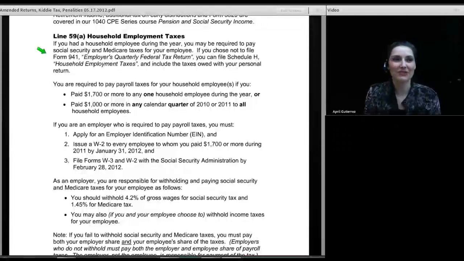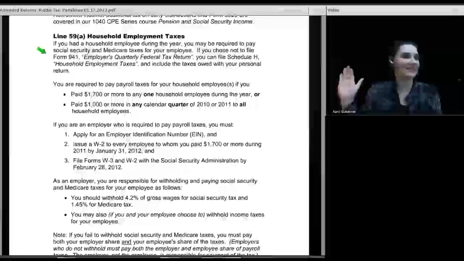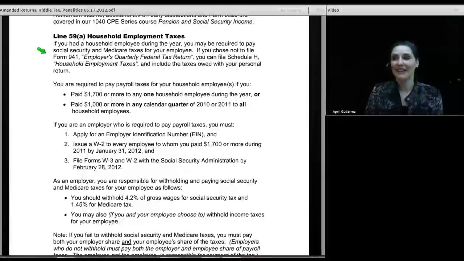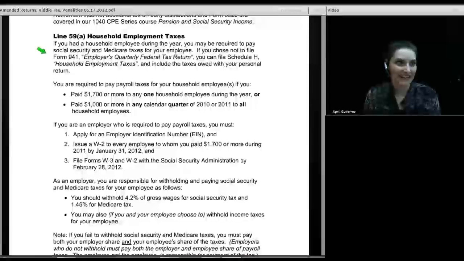And when you hear a story about so-and-so had a nanny and apparently there was some tax situation with that nanny, I know exactly what happened. I don't need to hear any more. They paid that nanny cash. They didn't give them a W-2. They didn't pay payroll taxes on that nanny. That's what it amounts to.